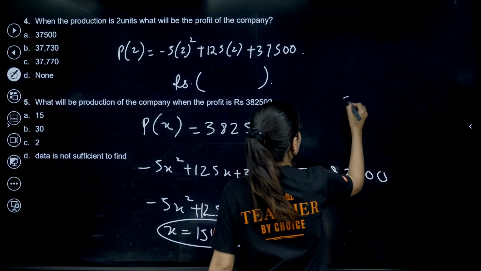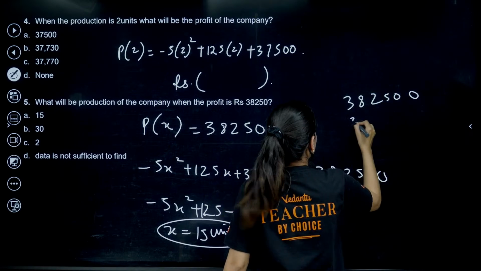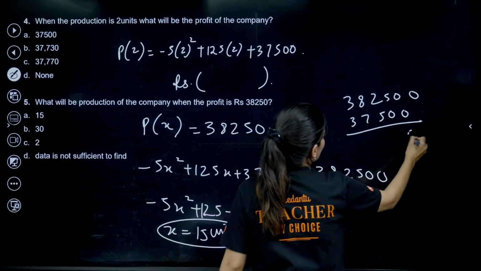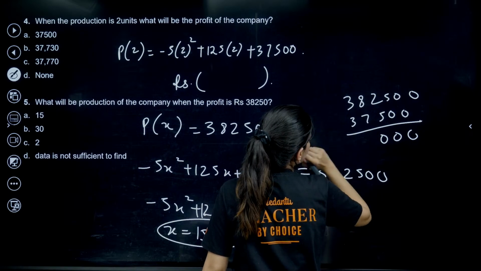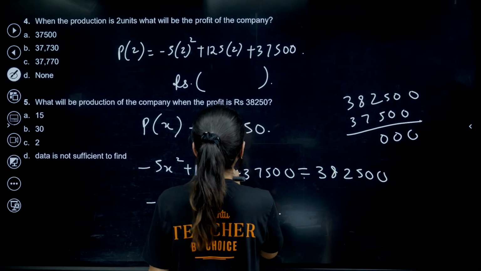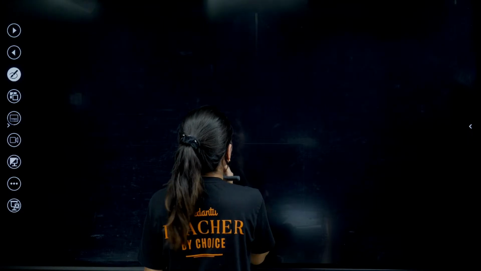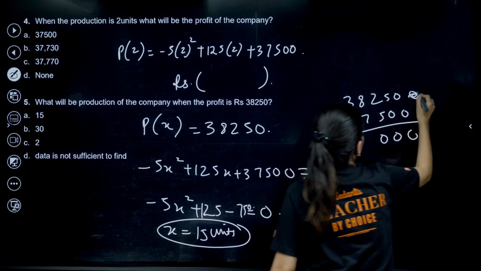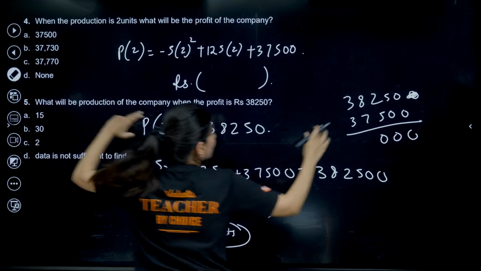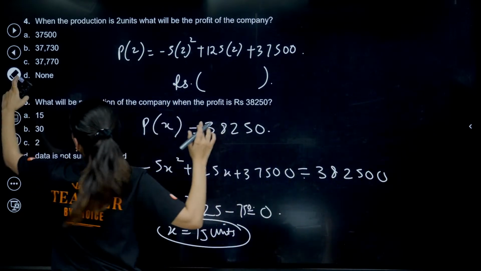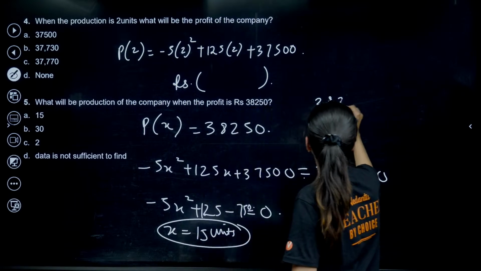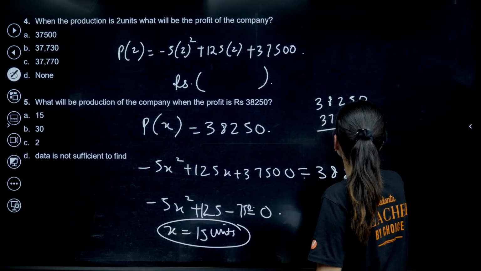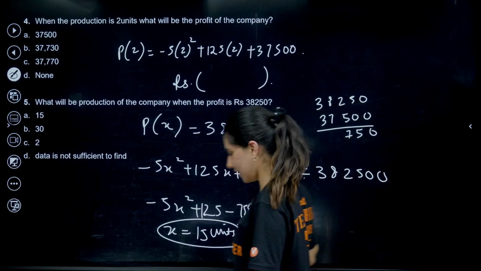Let me know. 38250 subtracted by 37500. Sorry, I am saturated today. Subtract it, na. 38250 and we have 37500. So we are going to have 750. Yes, absolutely right.